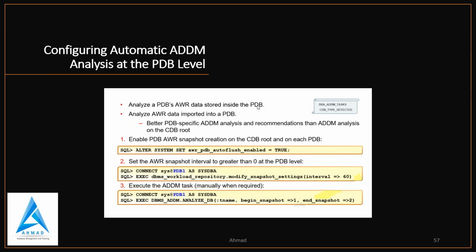Now, configuring automatic ADDM analysis at the PDB level was not there in 18c. So how do you do that? With the ALTER SYSTEM SET command, you have the parameter AWR_PDB_AUTOFLUSH_ENABLE. You have to set it to true, then set the AWR snapshot interval, where the minimum is 60 minutes, and execute the ADDM task manually. So you have the DBMS_ADDM package, in that you have the ANALYZE_DB procedure, and in that you can pass attributes like begin snapshot and end snapshot, etc.